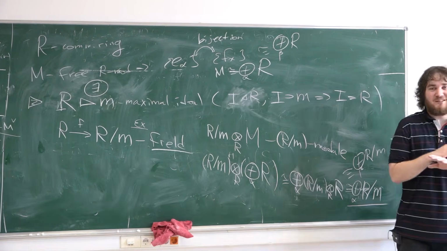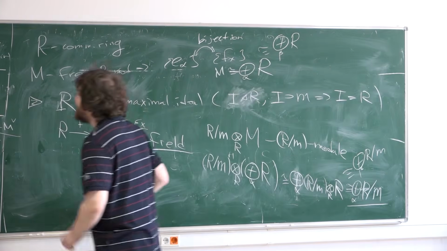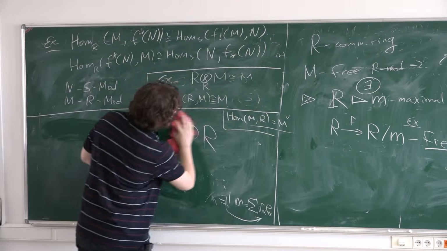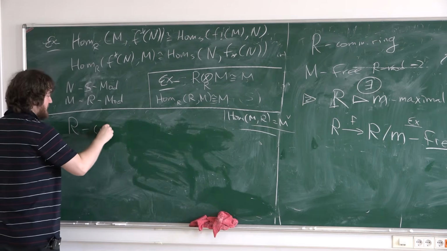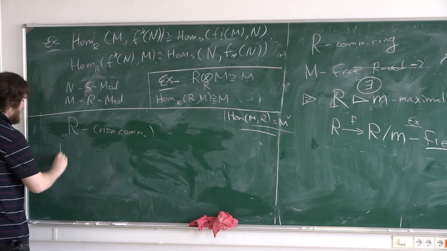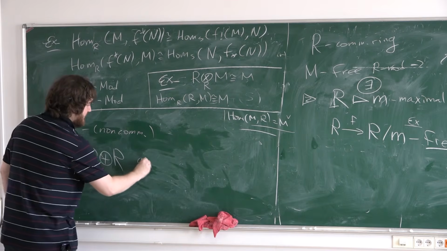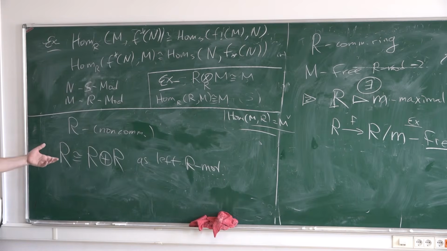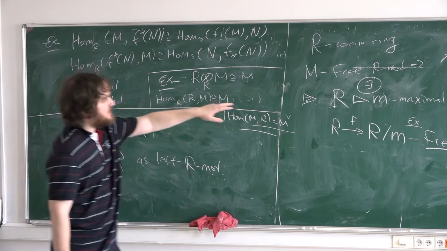It's interesting that it's absolutely not true for non-commutative rings. For example, it's an exercise for you. Maybe it's not very easy now, but it's a fun exercise. There exists a ring, not commutative of course, such that R itself is isomorphic to R plus R as a left R-module. So over non-commutative rings, there exist modules that are one-dimensional and two-dimensional at the same time. And they are free, of course. So commutativity here is a crucial thing.